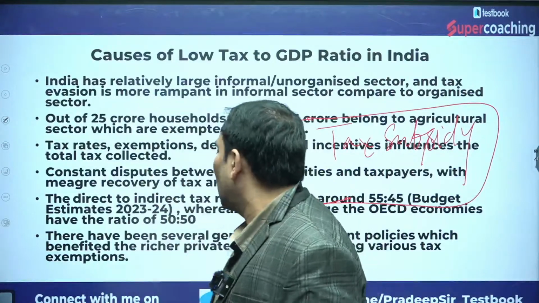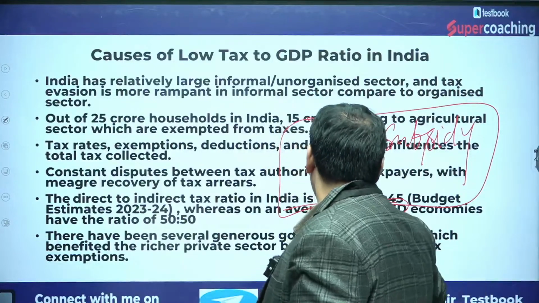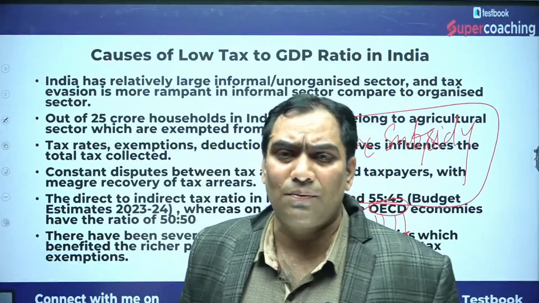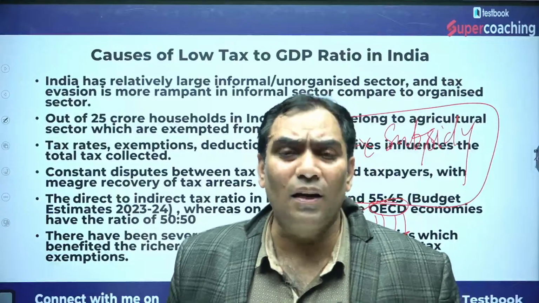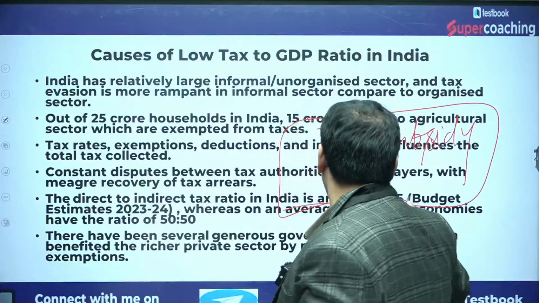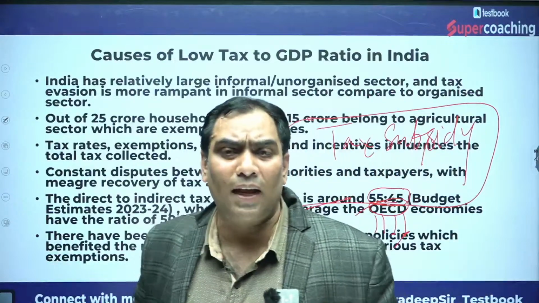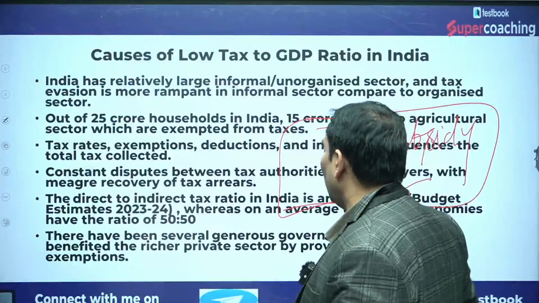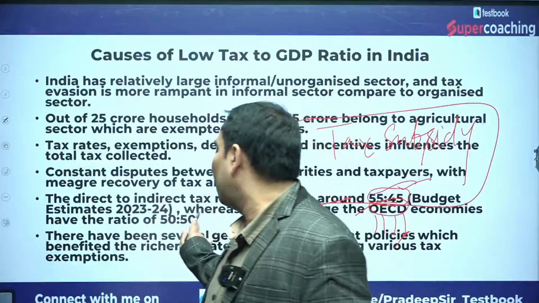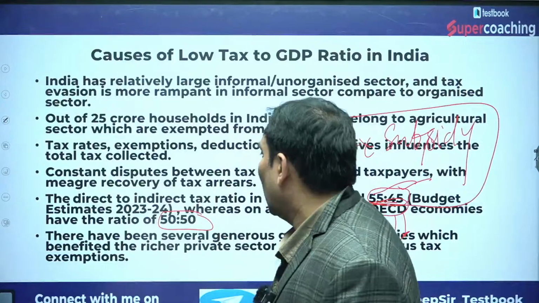Not only this, in the case of OECD economies, OECD means Organization for Economic Cooperation and Development, an organization of 37 countries of capitalist economy, the direct and indirect tax ratio is 55 percent contribution from direct taxes and 45 percent from indirect taxes. Ideally it should be 50-50, and in OECD countries it is about 50-50. So that is also the reason.